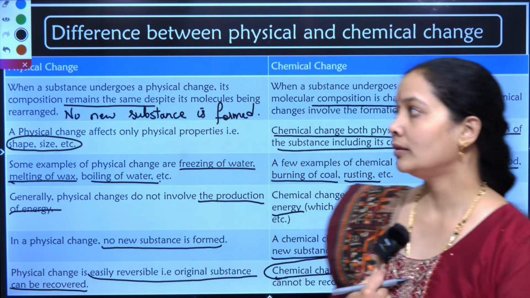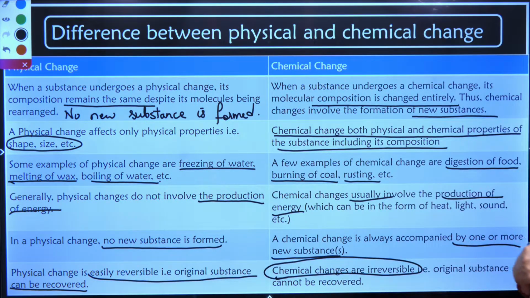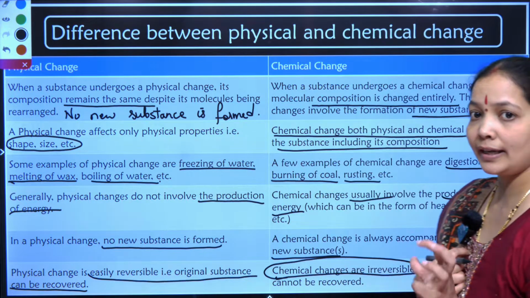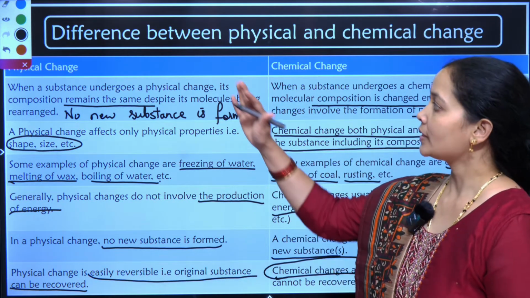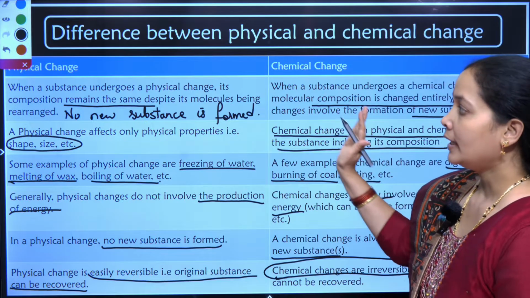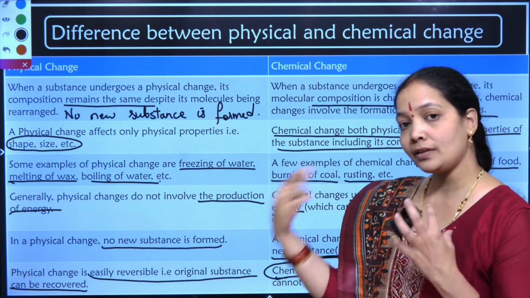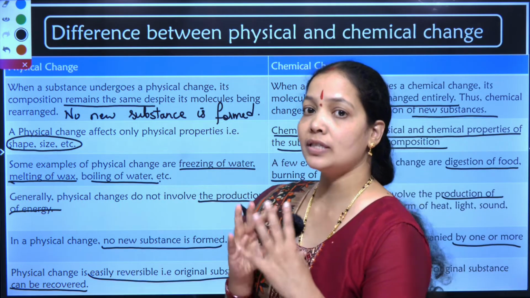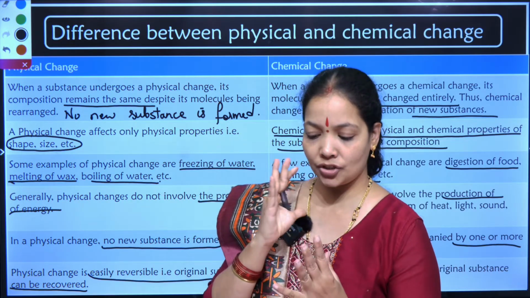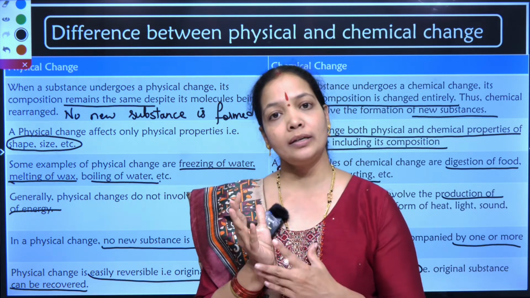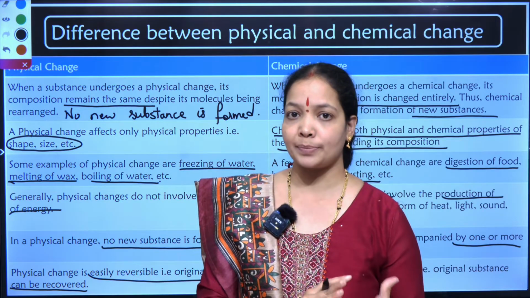So this is a part of the session in which you are being given n number of points related to physical change and chemical change. In physical changes, I can see the physical behavior of the substance, whether it is changing its shape, size, or whether it is forming any new substance or not.